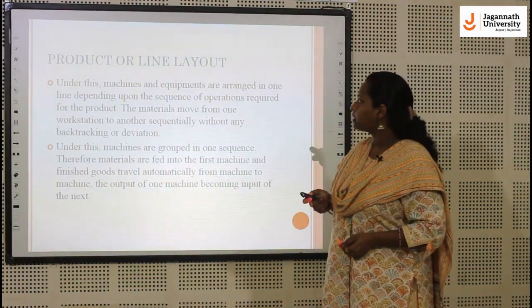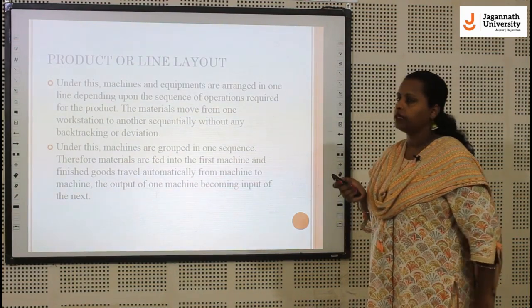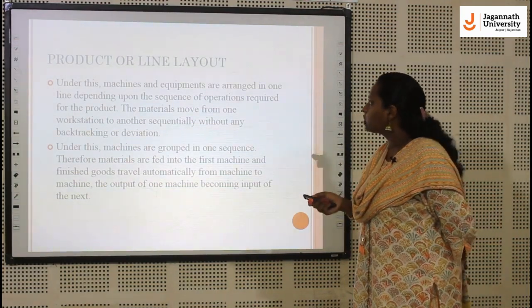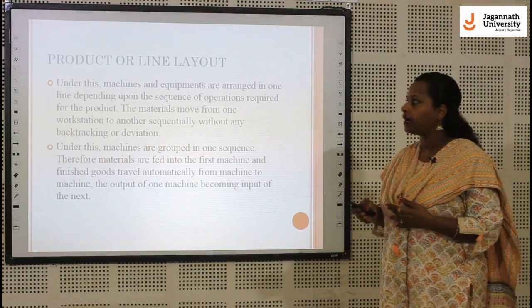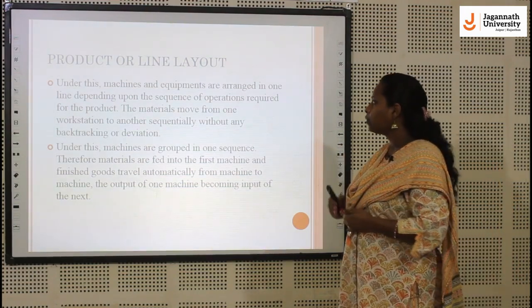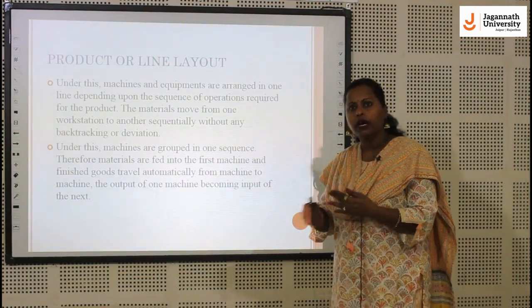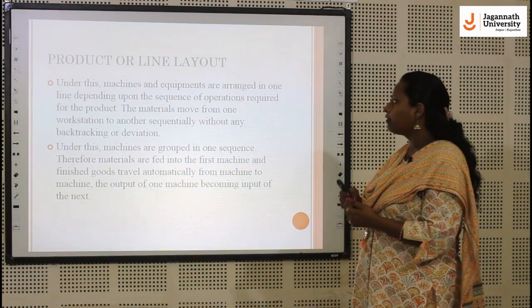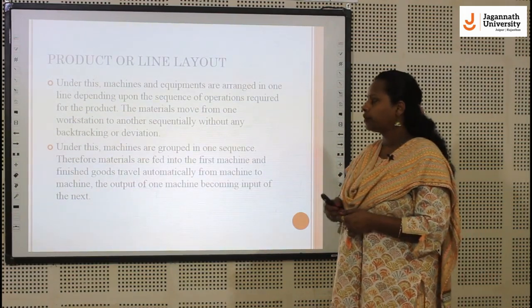Under this, machines and equipment are arranged in one line depending upon the sequence of operations required for the product. The materials move from one workstation to another sequentially without any backtracking or deviation.